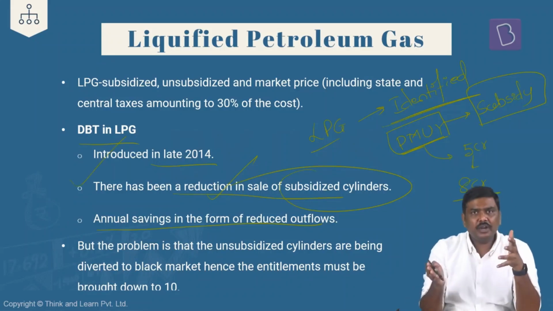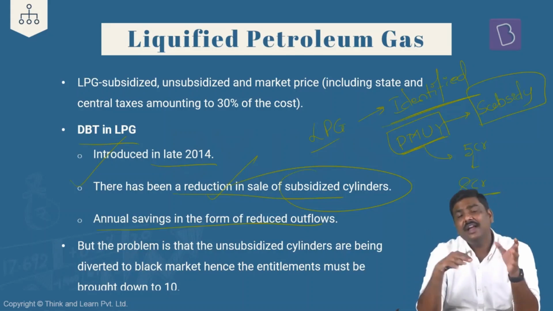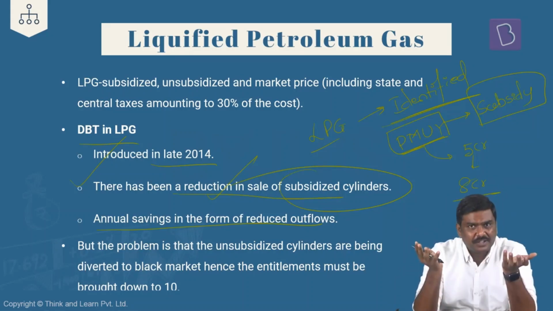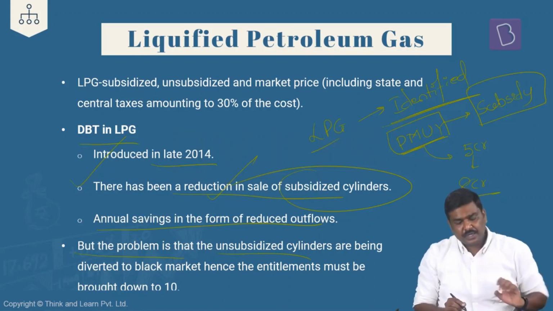But the argument here is, on one side, the government of India has reduced the amount of subsidy that used to be incurred by the government because there was a huge diversion and duplication of the connections, etc. And on the other hand, there were crores of households which were unable to get an LPG connection. Now the government of India provides a connection subsidy for getting LPG connections to these households under PMUY. But there is a problem with respect to this particular DBT even today.